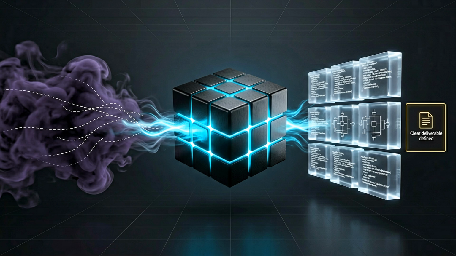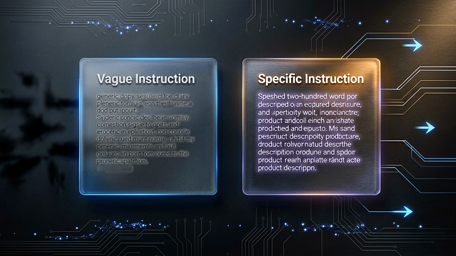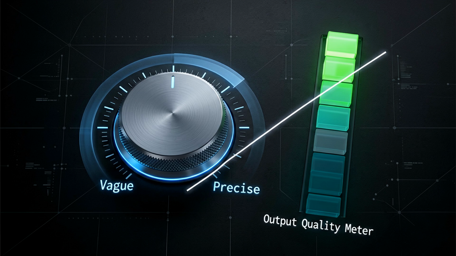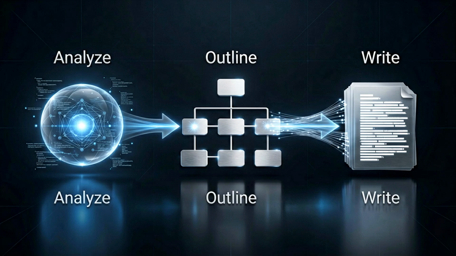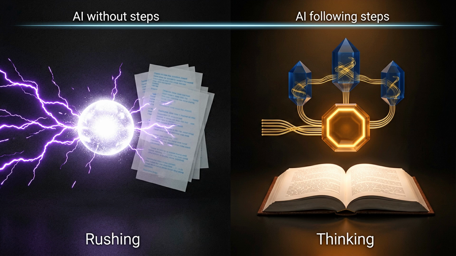The I is for Instructions. Be specific about the task. Vague: write me some copy. Specific: write a 200-word product description. The more specific your instruction, the better the output. The S is for Steps. Give the AI a process to follow. Tell it to first analyze, then outline, then write. Steps force the AI to think before it writes.